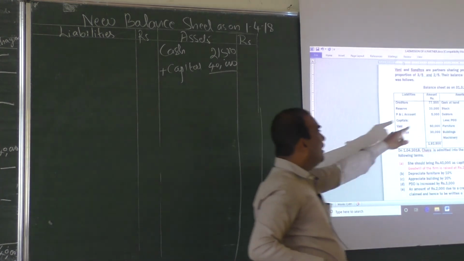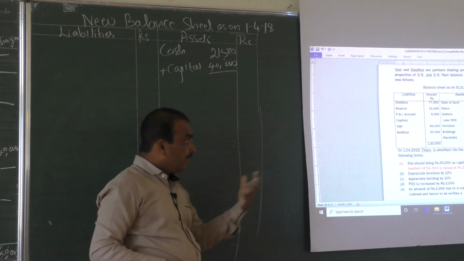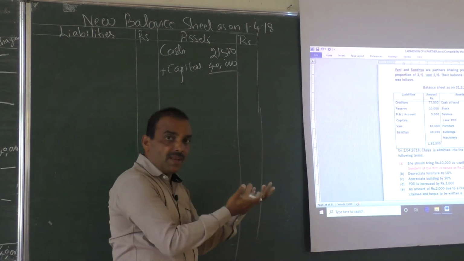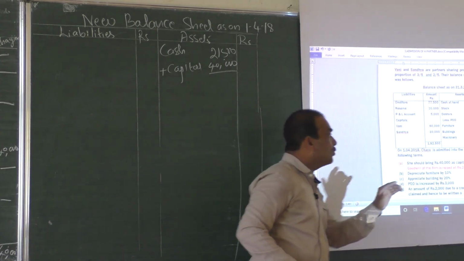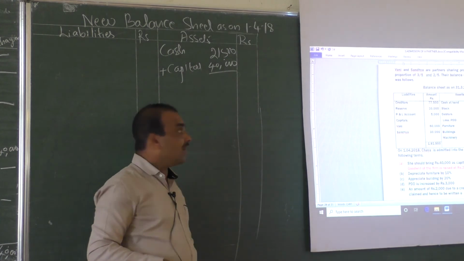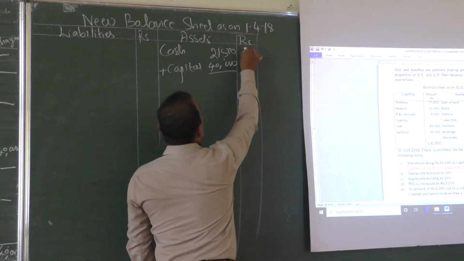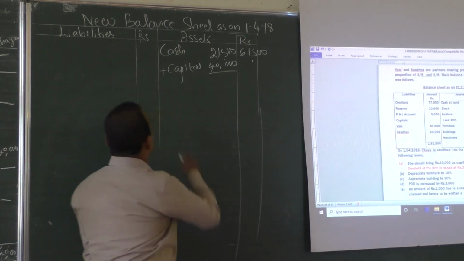I repeat, old cash is 21,500 and at the admission of Chaya, she will bring only 40,000. Goodwill amount is not added to cash because goodwill is not in the form of cash. So the total is 61,500.